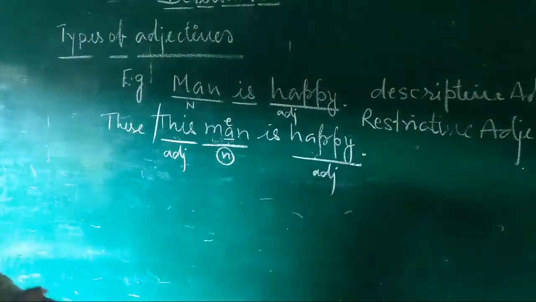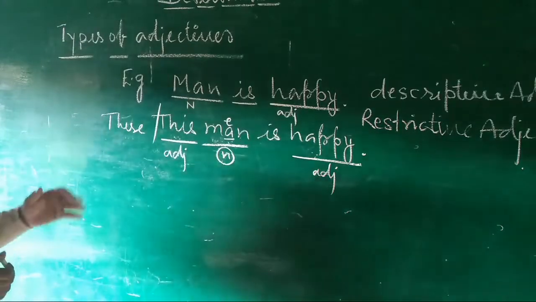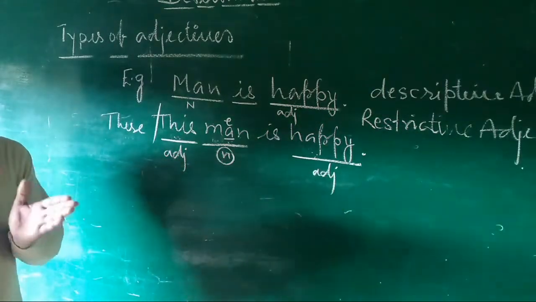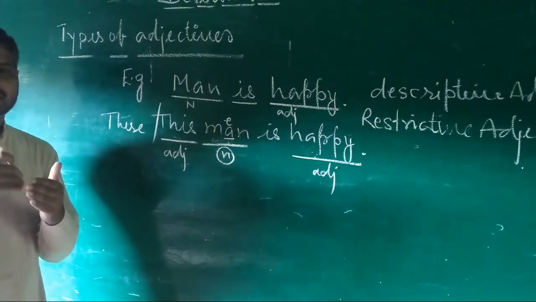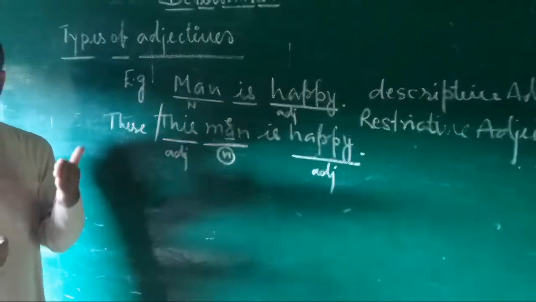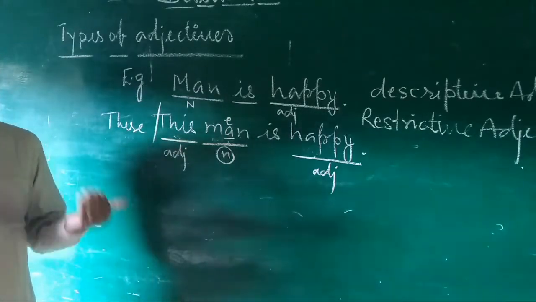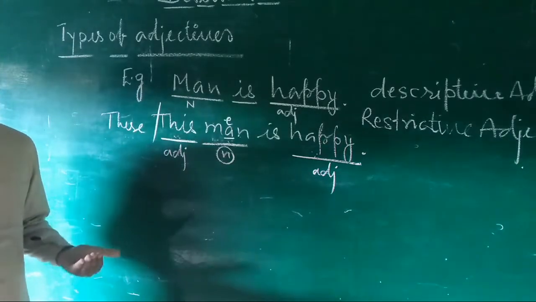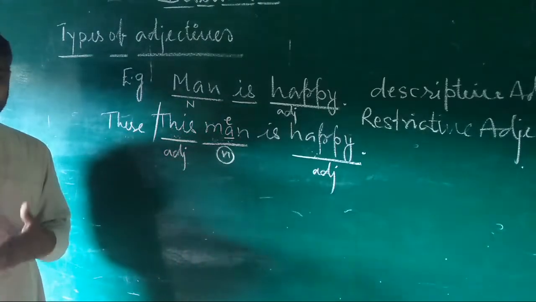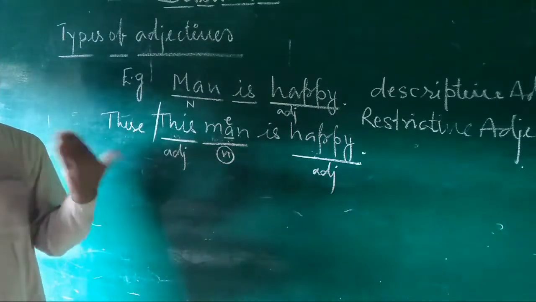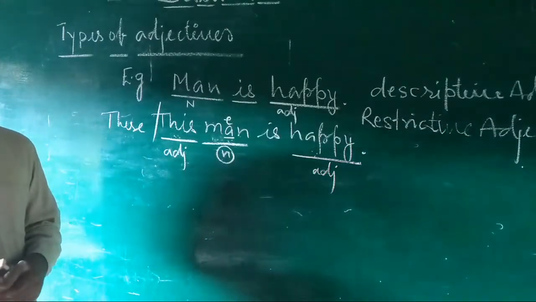You may understand, students, I am going to conclude this discussion: an adjective is broadly classified into two groups, describing adjectives and restrictive adjectives. What are describing adjectives? Describing adjectives are the adjectives that tell how the noun is, how the pronoun is. They describe something, tell something about any noun or pronoun.